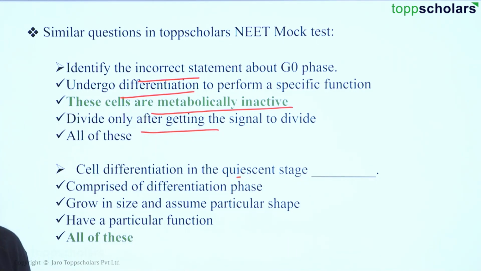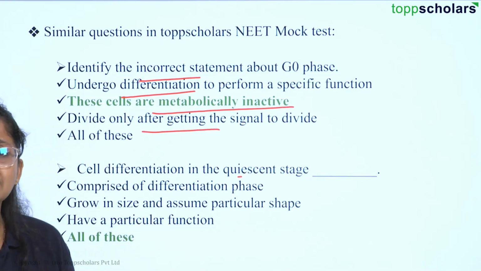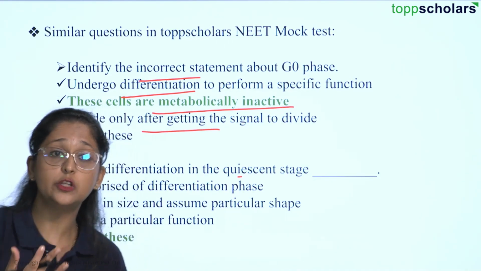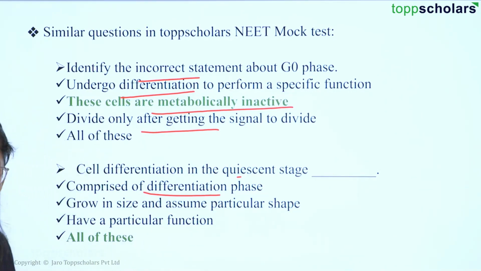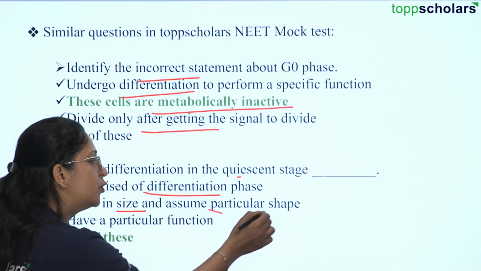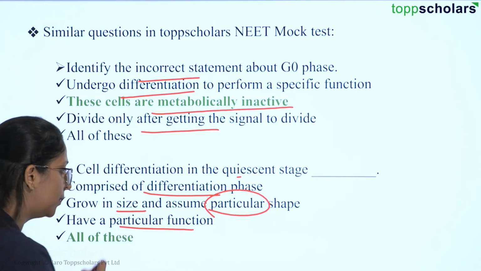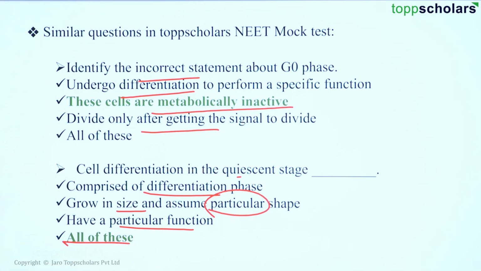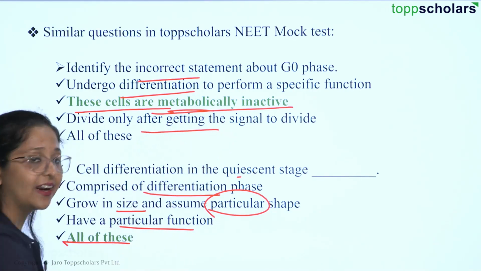Over here, we are talking about cell differentiation. It is a process where the cell determines what the specific function or specific feature of that particular cell is. So it comprises the differentiation phases. It grows in size and assumes a particular shape depending upon the particular function that is going to be performed. So here the correct answer would be all of these. In the above example, these cells are metabolically inactive, right?